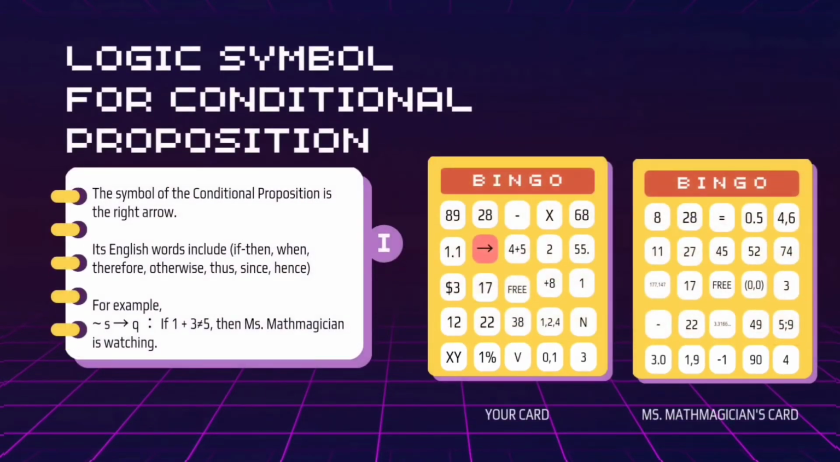Next, in I again, the problem was, what is the logical symbol for the conditional proposition? The symbol of the conditional proposition is the right arrow. Its English words include if then, when, otherwise, thus, since, hence. For example, here we may read this as if S then Q: if 1 plus 3 is not equal to 5, then this math magician is watching. And you have it in your card again.